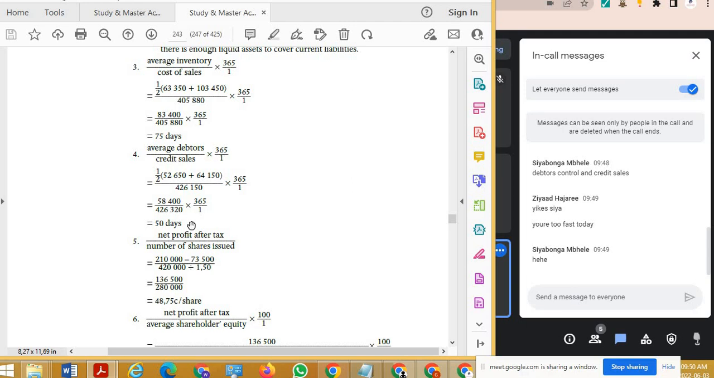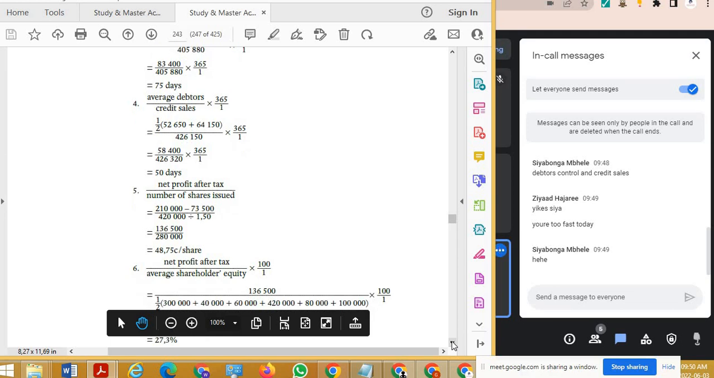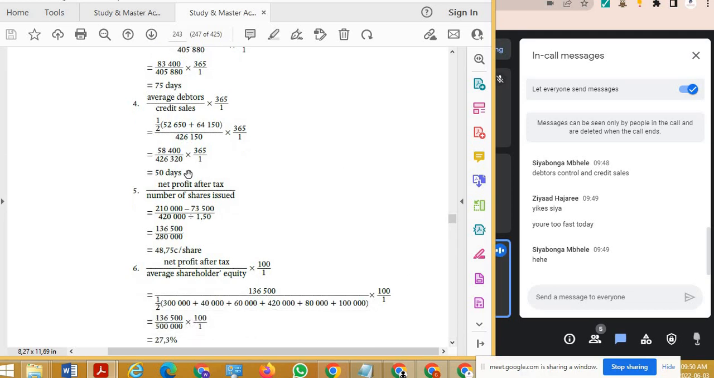They didn't ask us to comment on this, but in my personal opinion, if they did ask you to comment on this, 50 days is too long. The average time that it should take debtors to pay their accounts off is 30 days. That is an industry standard. And as Matrix students, you should know some of these industry standards. You want people to be paying off their accounts within 30 days.